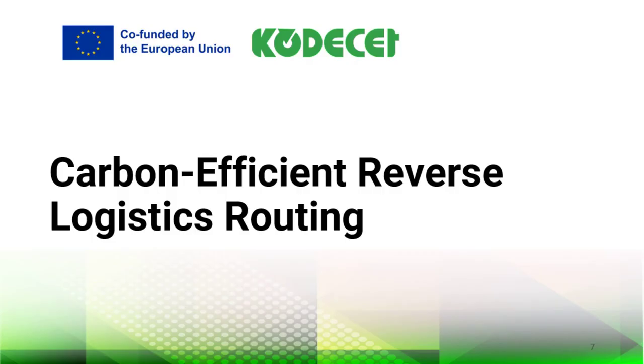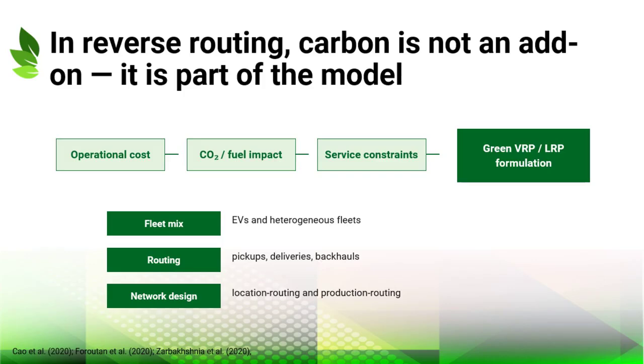Carbon-efficient reverse logistics routing is mainly driven by optimization models and meta-heuristics. Environmental goals become routing objectives or constraints across vehicle routing, location routing, and production routing decisions. This slide highlights a crucial point. In reverse logistics routing, carbon is not simply reported after the fact. Instead, it is embedded inside the model architecture. Cost, emissions, fuel use, service windows, vehicle capacity, and network constraints interact within the same decision problem.